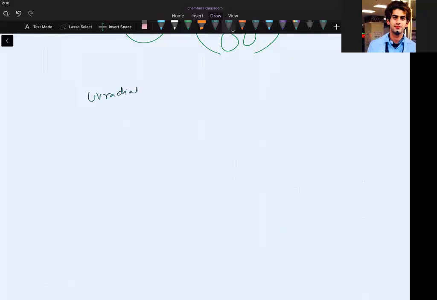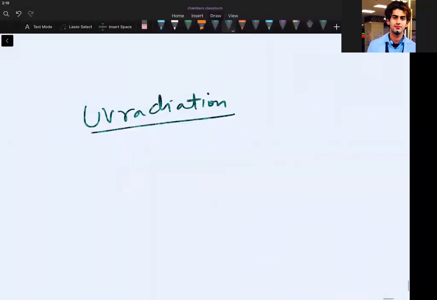UV radiation. It has been seen that UV radiation is able to cause cancer. It's a carcinogen, isn't it? Radiation. So basically, we have three types of UV. We have UVA, UVB, and UVC.